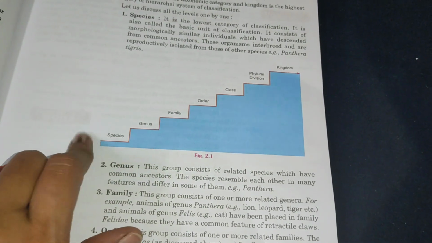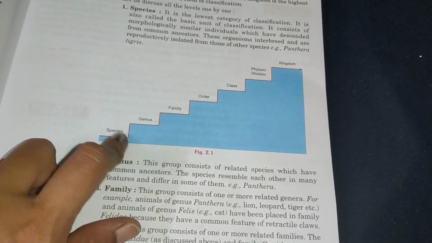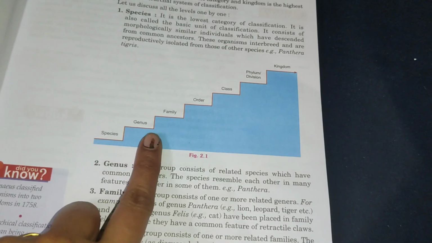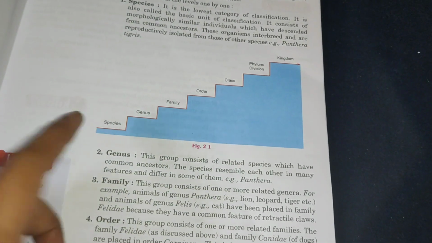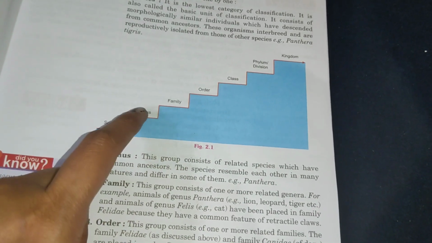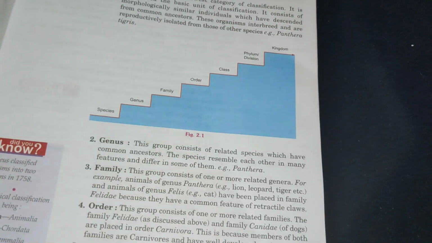Then next is genus. It consists of related species. One group of species, more species, called a genus, and they are also from common ancestors. The species resemble each other in many features and differ in some of them, like Panthera.